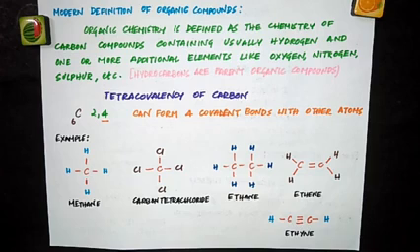And again, what are hydrocarbons? Organic compounds that are made up of only carbon and hydrogen atoms are called hydrocarbons, and all other organic compounds can be regarded to have been derived from these hydrocarbons by replacement of one or more hydrogen atoms by other atoms like sulfur, nitrogen, oxygen, etc.